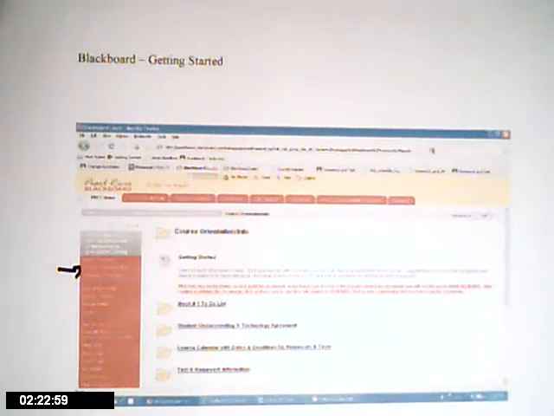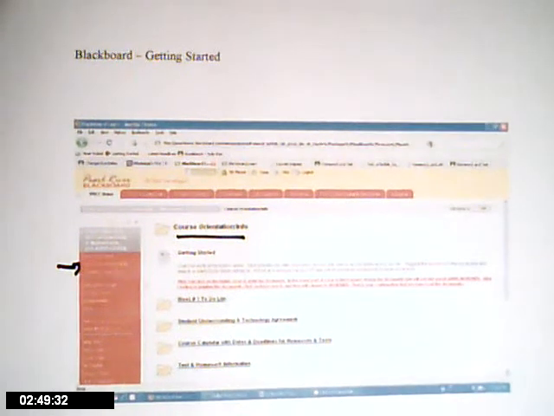Okay, let's start first with the Course Orientation Info tab. It's going to be located right here. Now, again, there are several tabs you need to read, but Course Orientation and Info is where you're going to spend most of your time this first week. Once you open that, here it is, the Course Orientation and Info tab. You're going to see about 10 folders. They're going to be located right down here. You can just see part of them. This is just a screenshot.